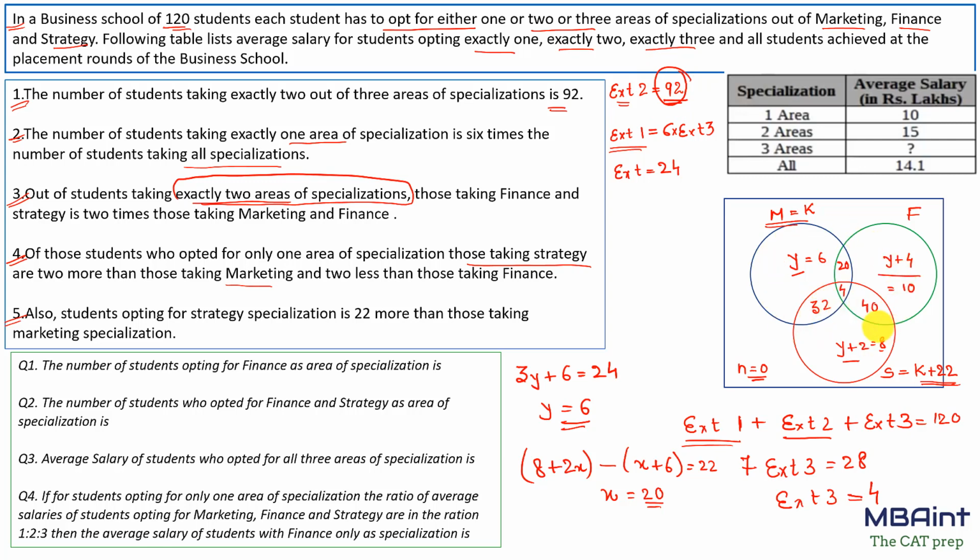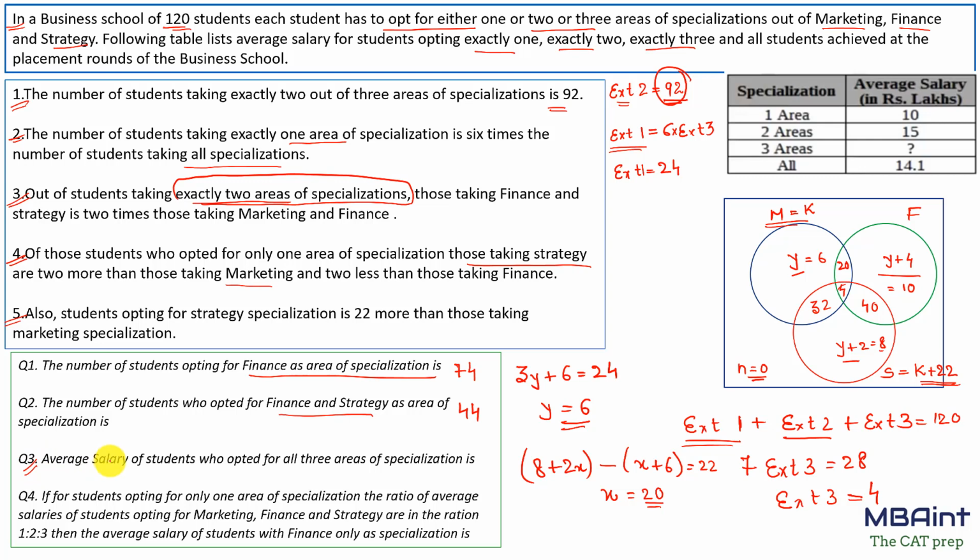Now we know all the regions. So answering the question is very easy now. Number of the students opting for finance area of specialization. So sum all this up. 10 plus 40 is 50. 50 plus 20 is 70. And then this is 74. Number of the students who opted for finance and strategy as the area of specialization. Finance and strategy. This is 4 and 40. So that makes it 44.